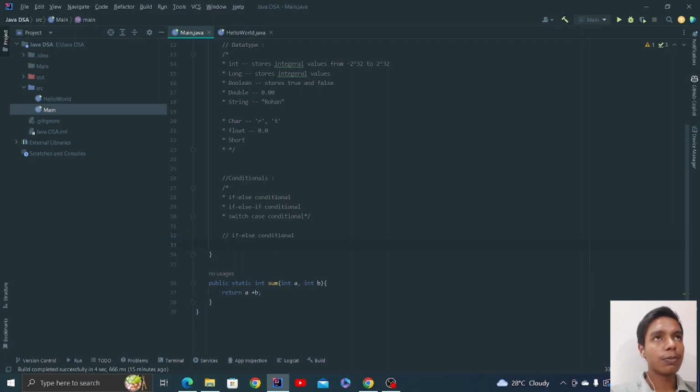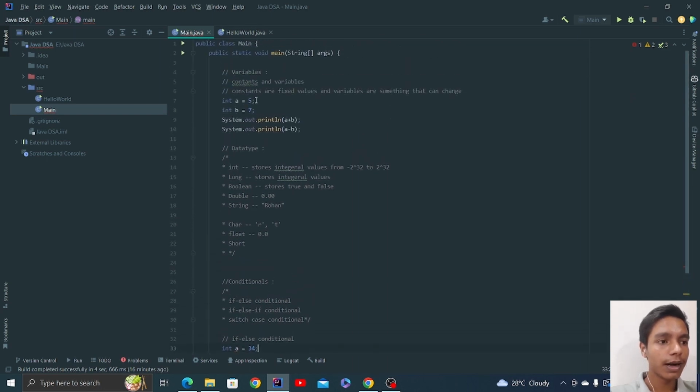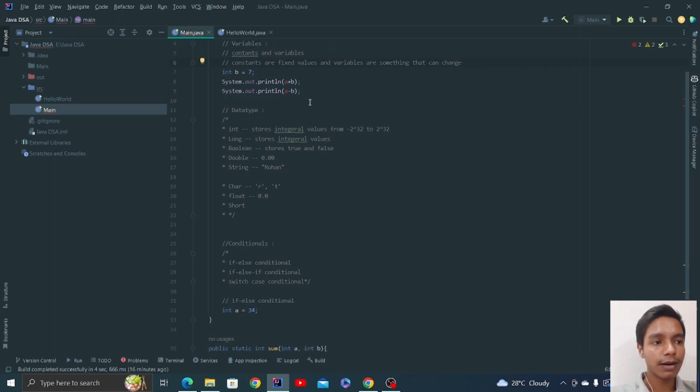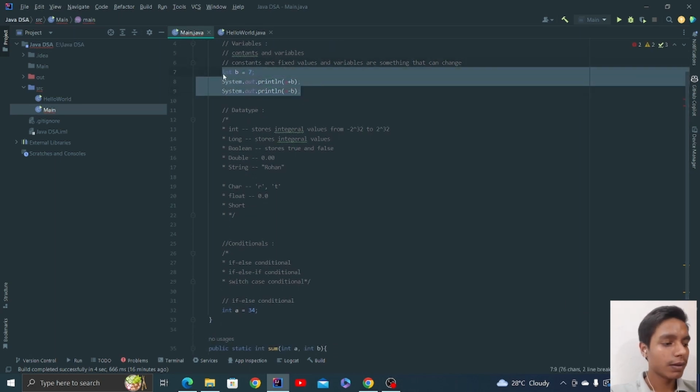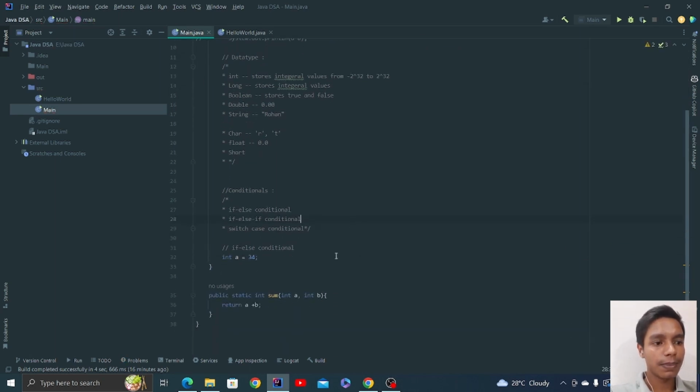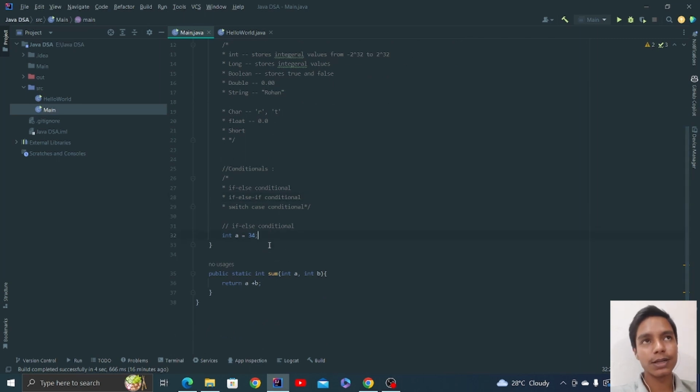Now suppose there is a variable of int data type that contains 23 or 34. See, a is already defined, that's why we cannot redefine the variable, because once you are giving a particular name, it's like that.